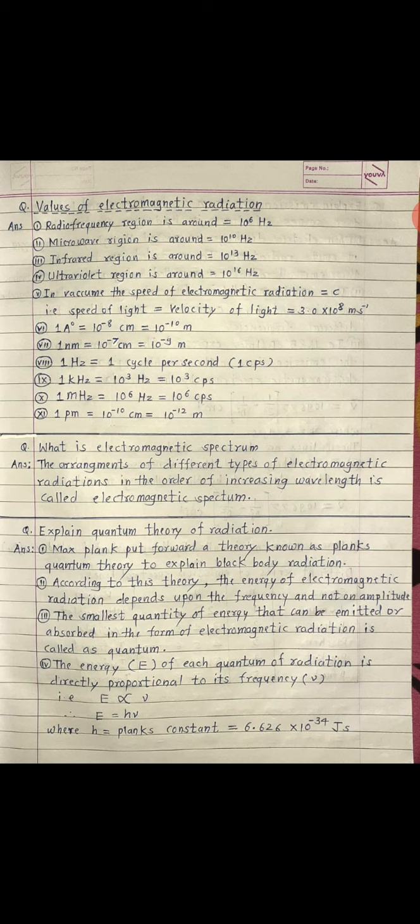So therefore E is equal to h nu, where h is known as Planck's constant, and the value of Planck's constant is 6.626 into 10 raised to minus 34 joule second.